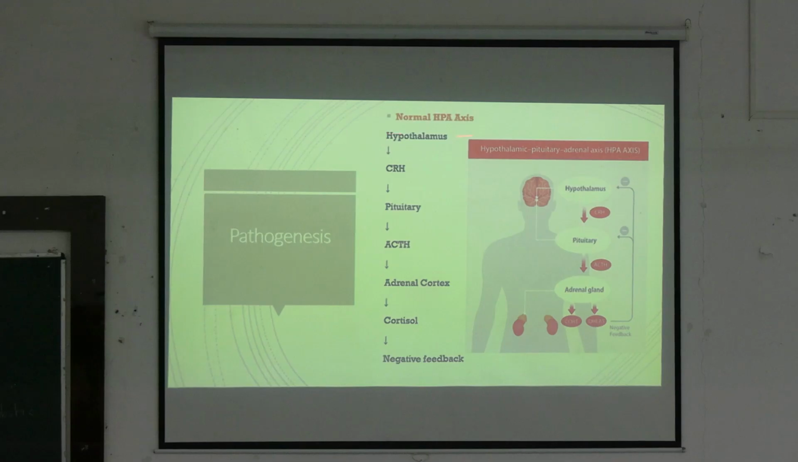So from the hypothalamus there is release of corticotrophin releasing hormone, which stimulates the pituitary to release ACTH, which stimulates the adrenal cortex to release cortisol, and that will have a negative feedback to the pituitary and hypothalamus, and ultimately the overall balance is maintained in the body.